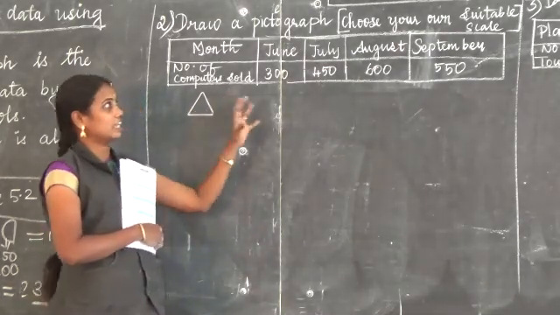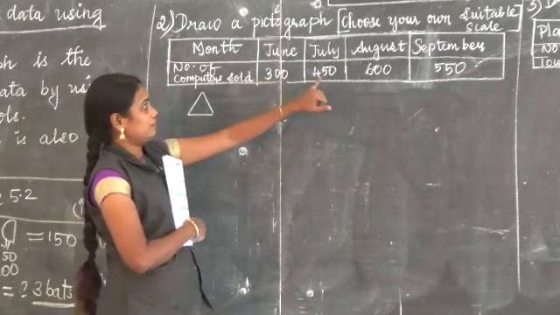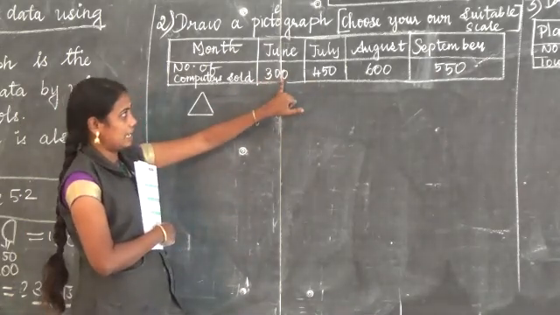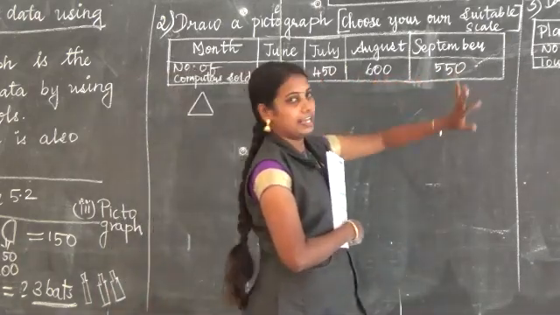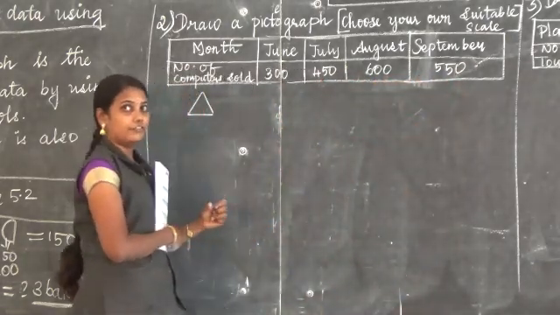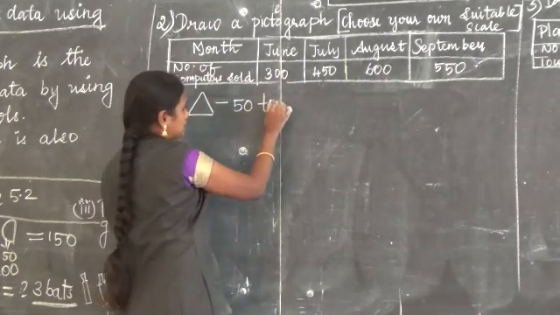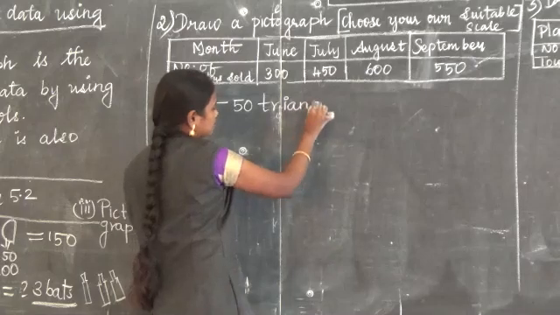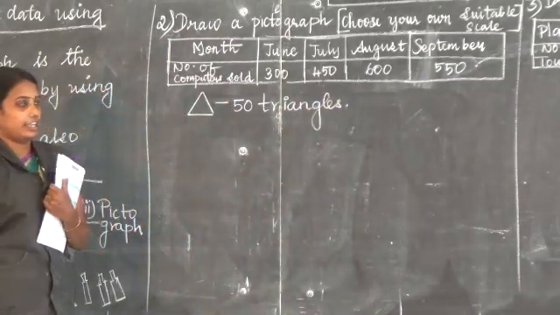One triangle equals how many? According to the given data, 300, 450, 600, 550, we can go in the 50s. So one triangle equals 50.